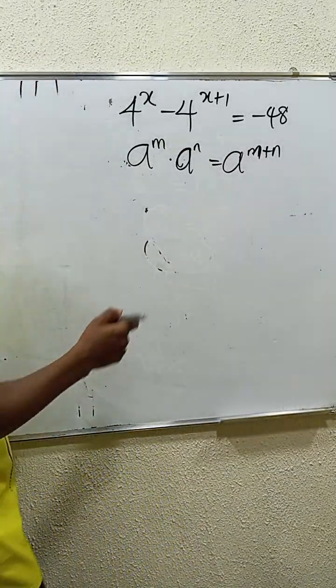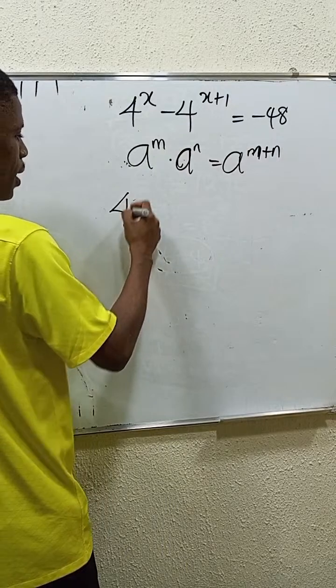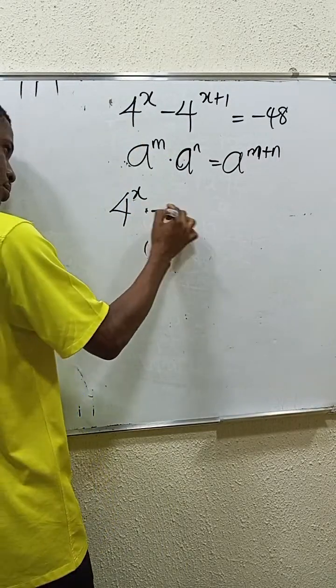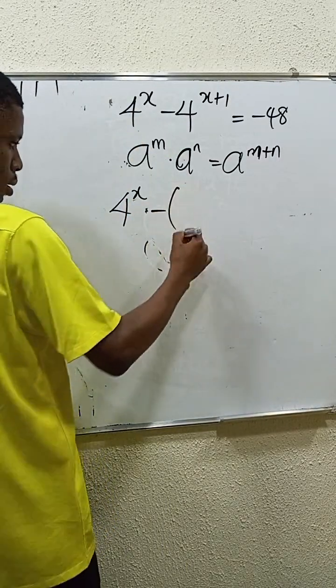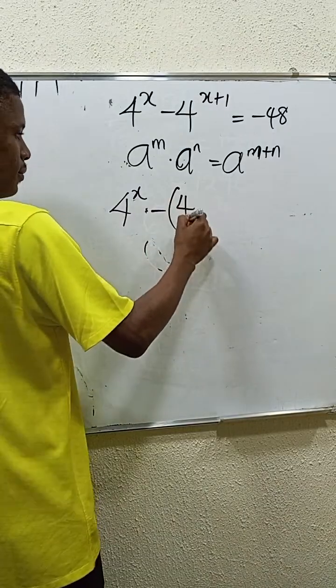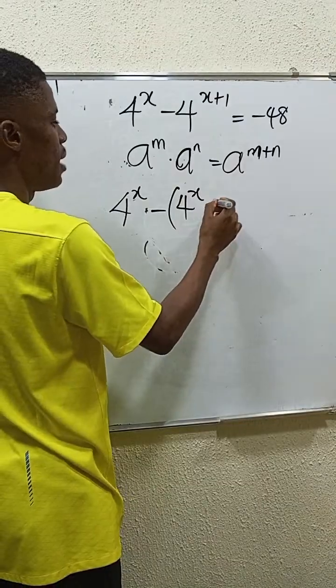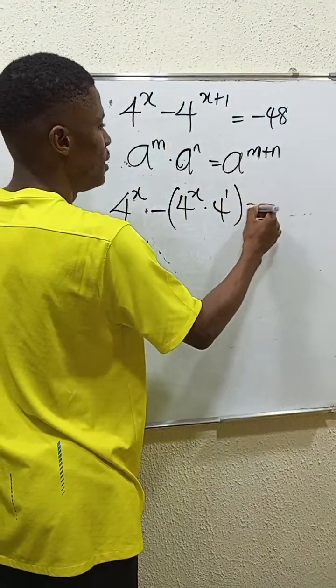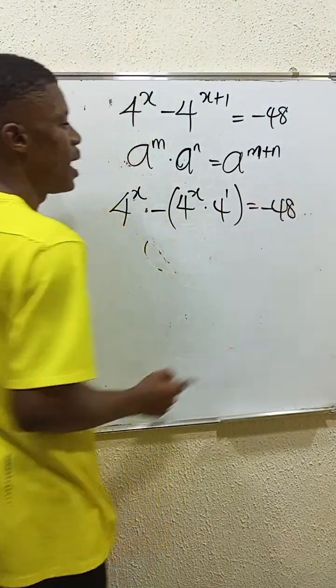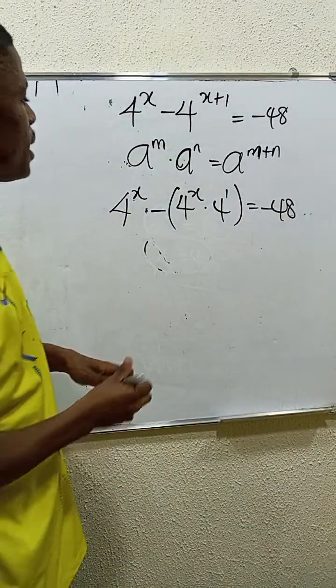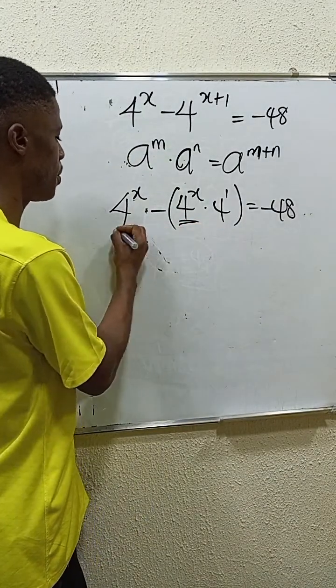To break it down, we write it as 4 power x, which is this first term, minus 4 power x times 4 power 1, equals minus 48, right? Then if you look, 4 power x is here, 4 power x is here.